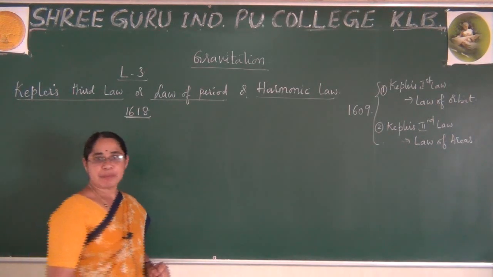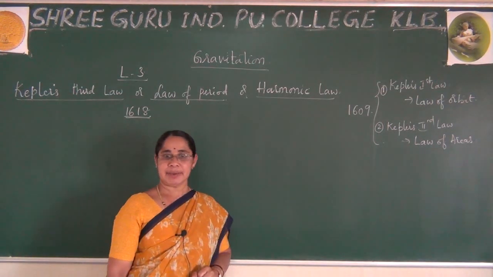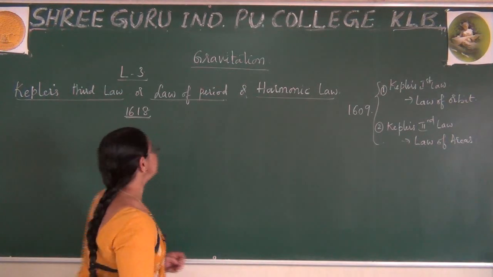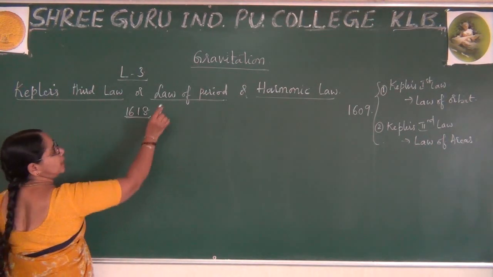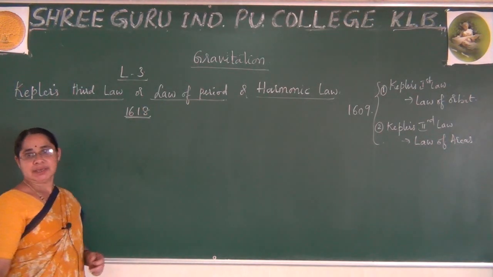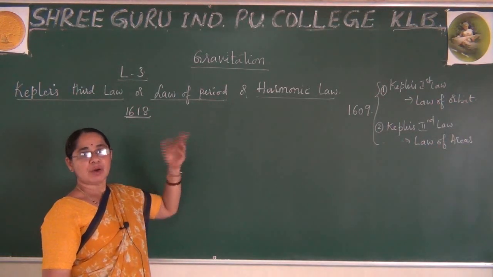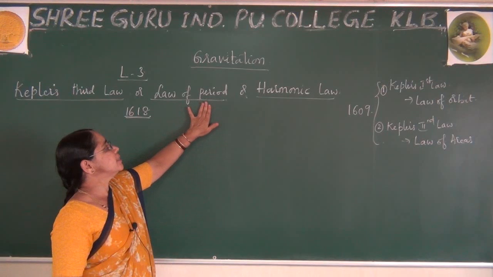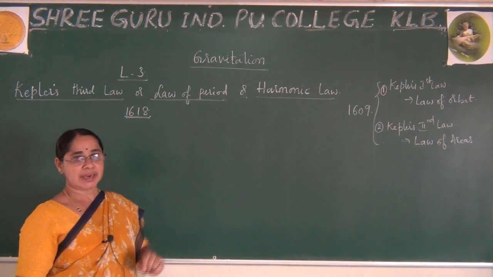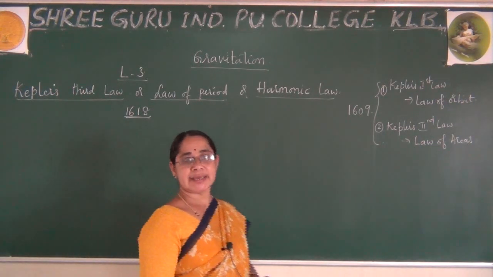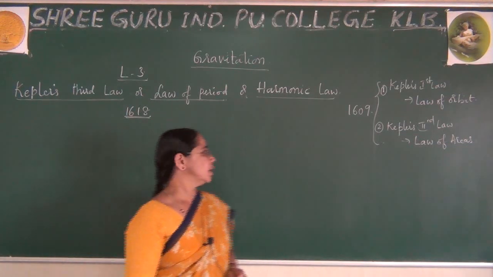What does this law of periods explain? It explains about the time period of the orbit, that is, the time period of the planet which is revolving around the sun. It explains the relationship between the time period and the radius of the orbit. Okay.